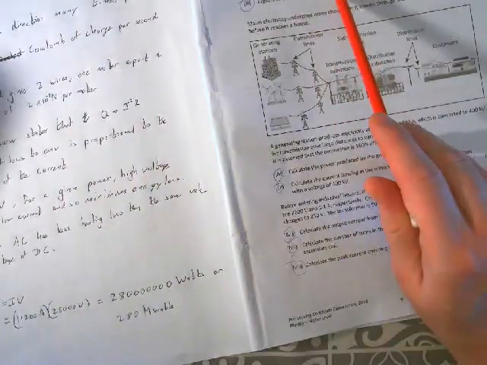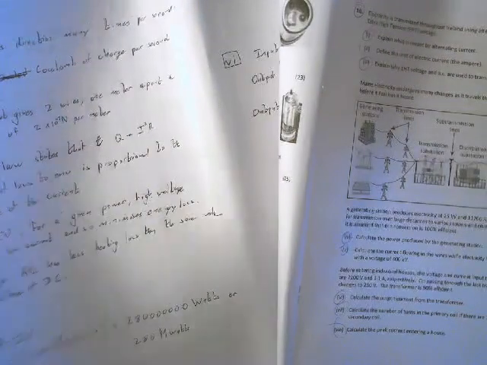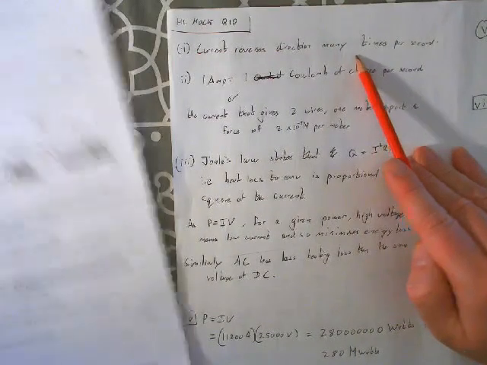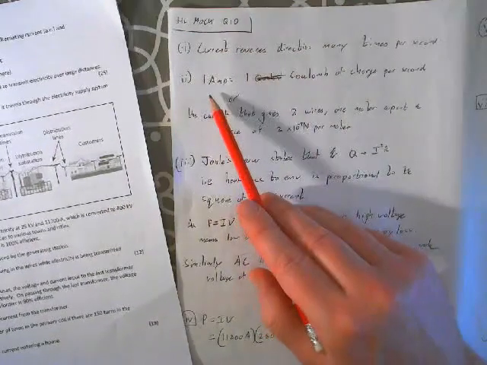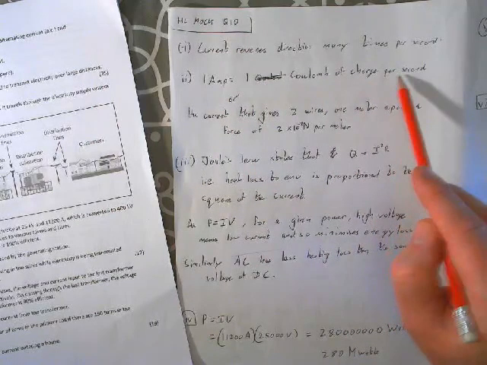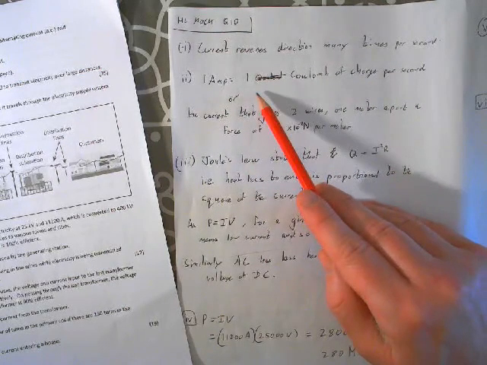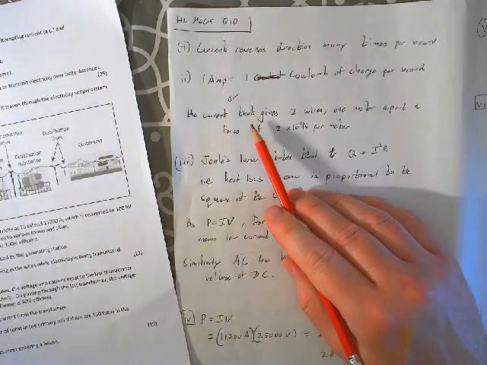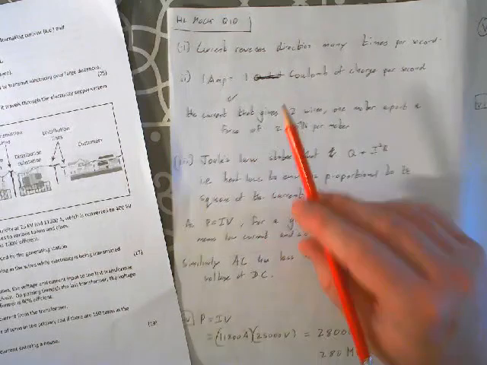Our question 10 is an electricity transmission question about transformers and power and stuff. There'll be one part here that you wouldn't be able to do, the define the unit of electrical current, but let's do the rest, because the rest is accessible. That's going to be like 3, maybe 6 marks out of the 56, so let's get the rest of them anyway. So, explain what is meant by alternating current. That's when the current reverses direction many times per second.